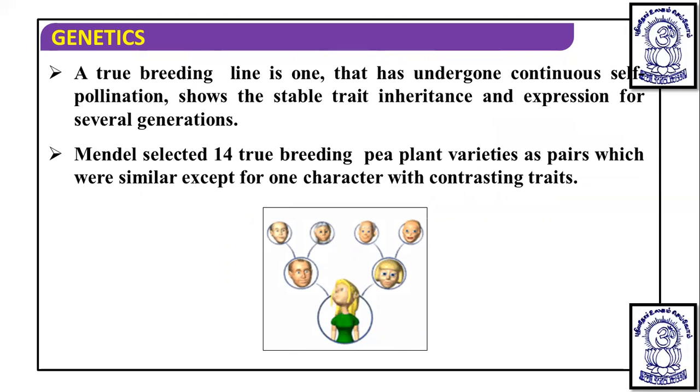Okay, means if all are true breeding, all are particularly the same, but one is differing. So we are focusing on, suppose out of seven characters, six characters are similar in both the plants, but only one character is differing. If we make a cross between these two plants and carry out hybridization, then in the offspring we will see a change in inheritance, a particular type of inheritance from the parent to the offspring for that particular character.